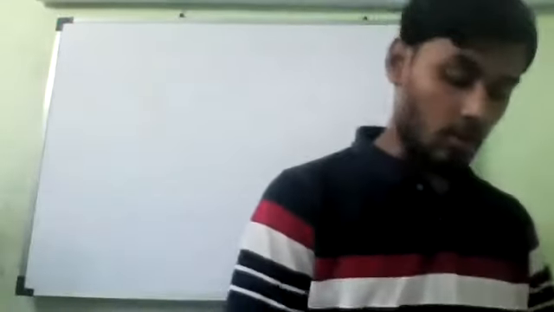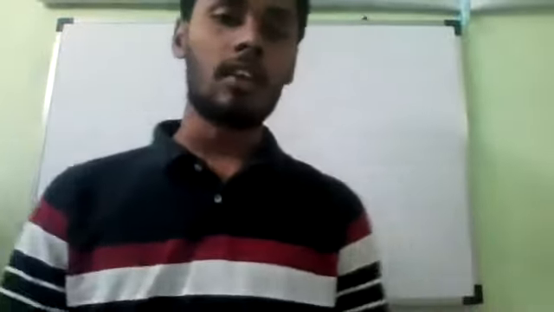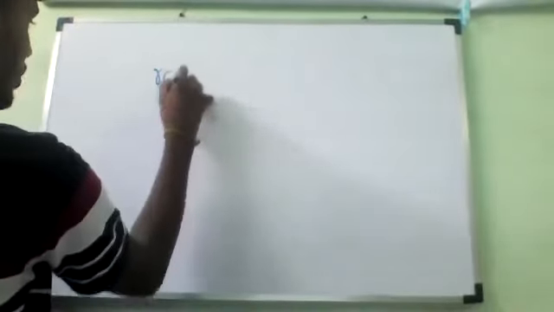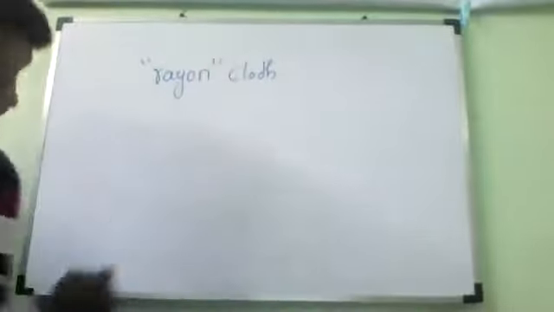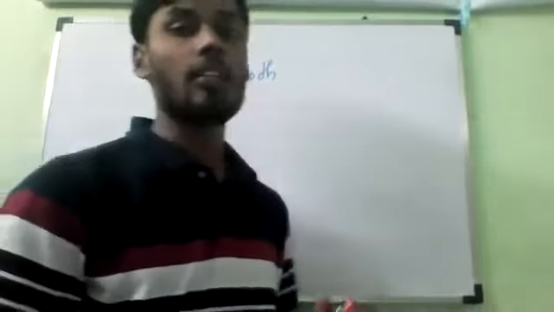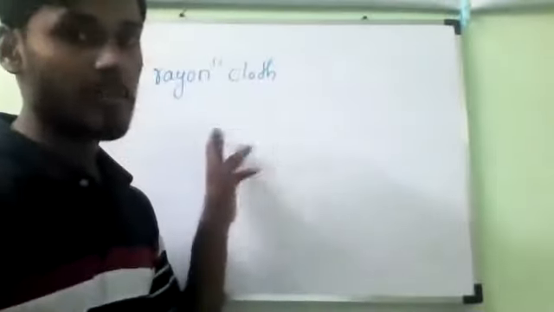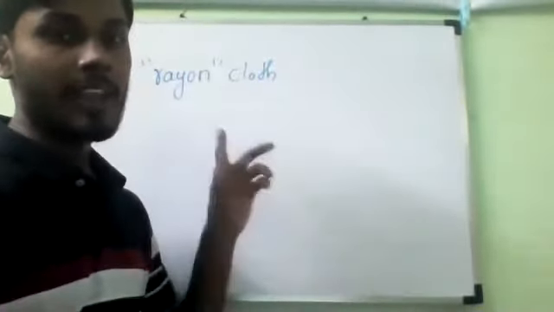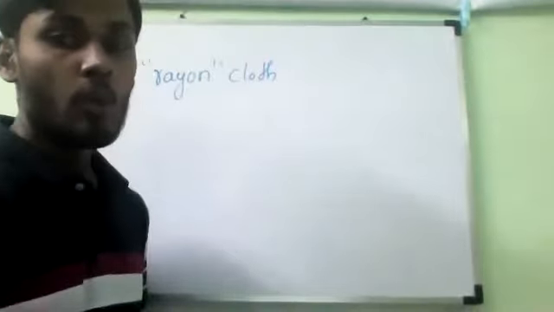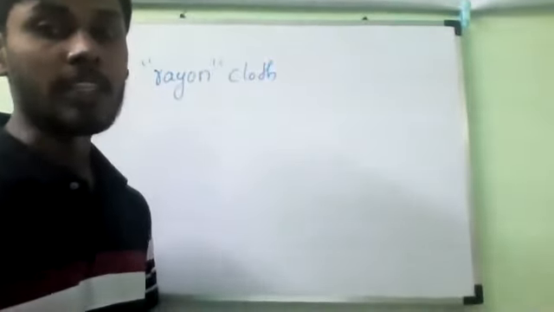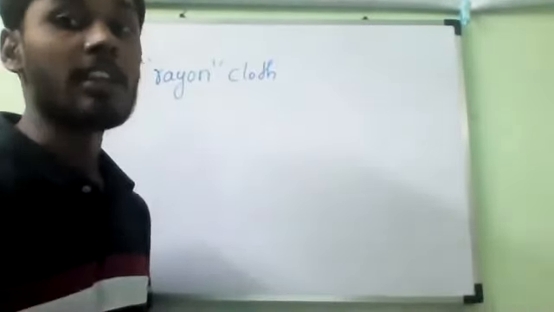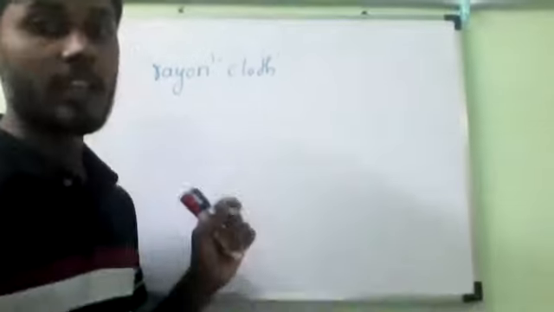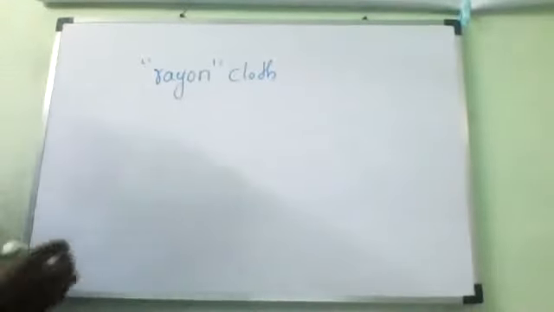Now, let us come to artificial silk. For example, we call it rayon. Rayon cloth is known as artificial silk. What should we call it? Rayon cloth is known as artificial silk. How can we get this? Remember, this rayon silk is obtained from wood pulp, and it is made up of a modified plant material which is known as cellulose.